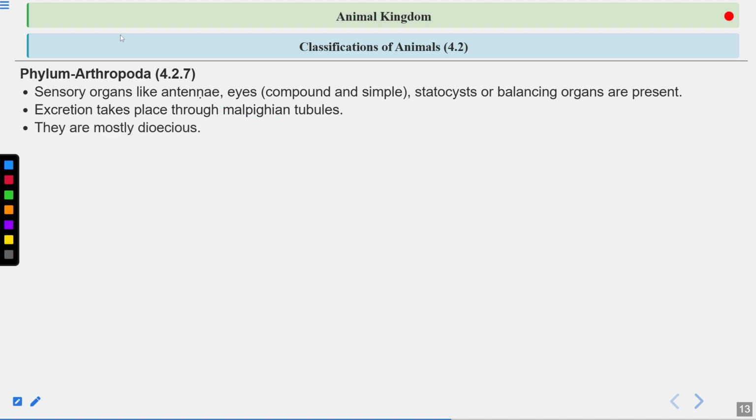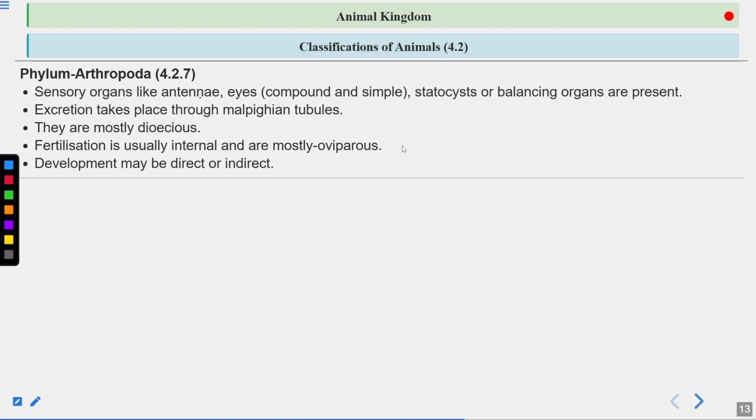Now they are mostly dioecious, means sexes are separate. Separate male and female individuals are present. Then fertilization is usually internal and they are mostly oviparous. Fertilization is internal means fertilization occurs in the female genital tract. They are oviparous means they lay eggs. They are egg-laying organisms.